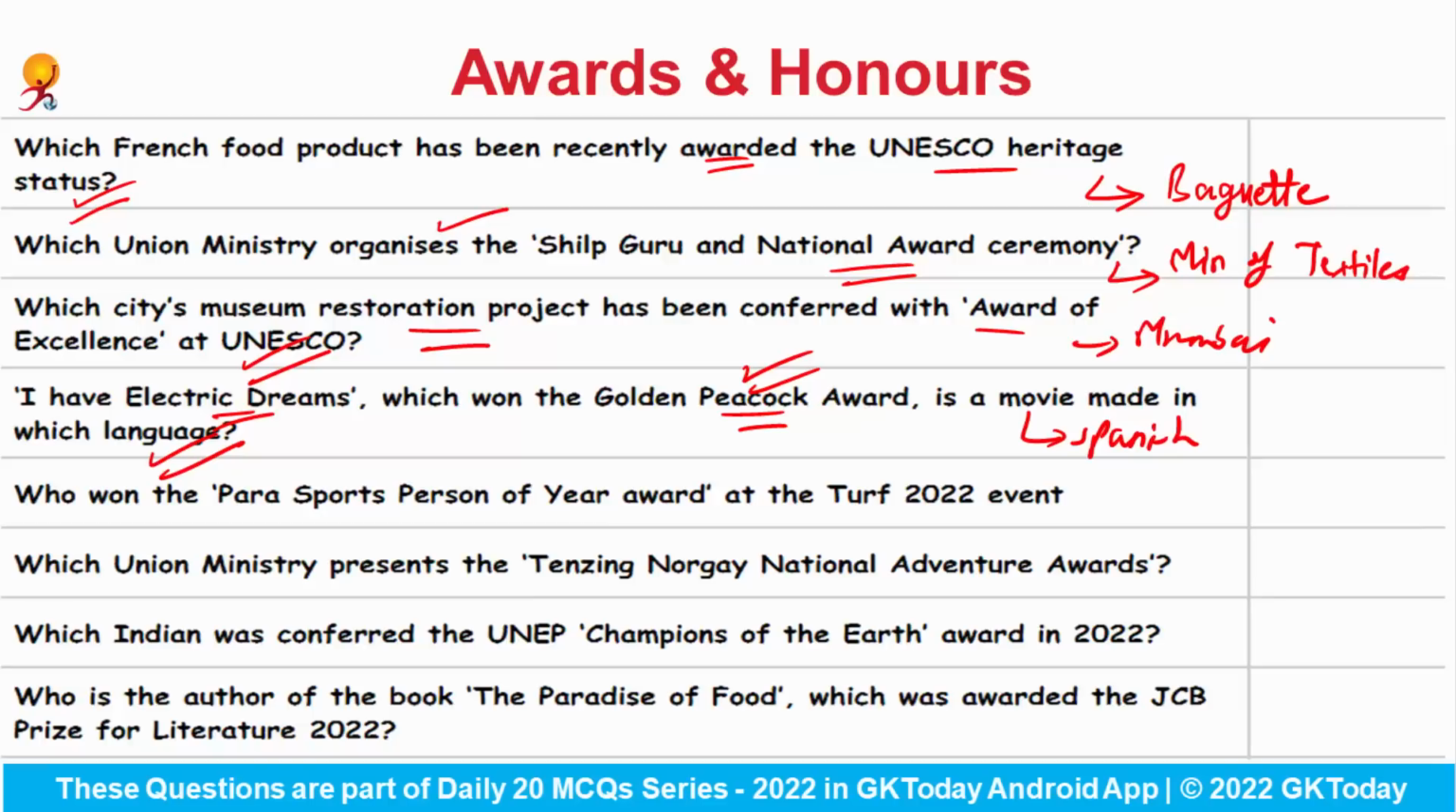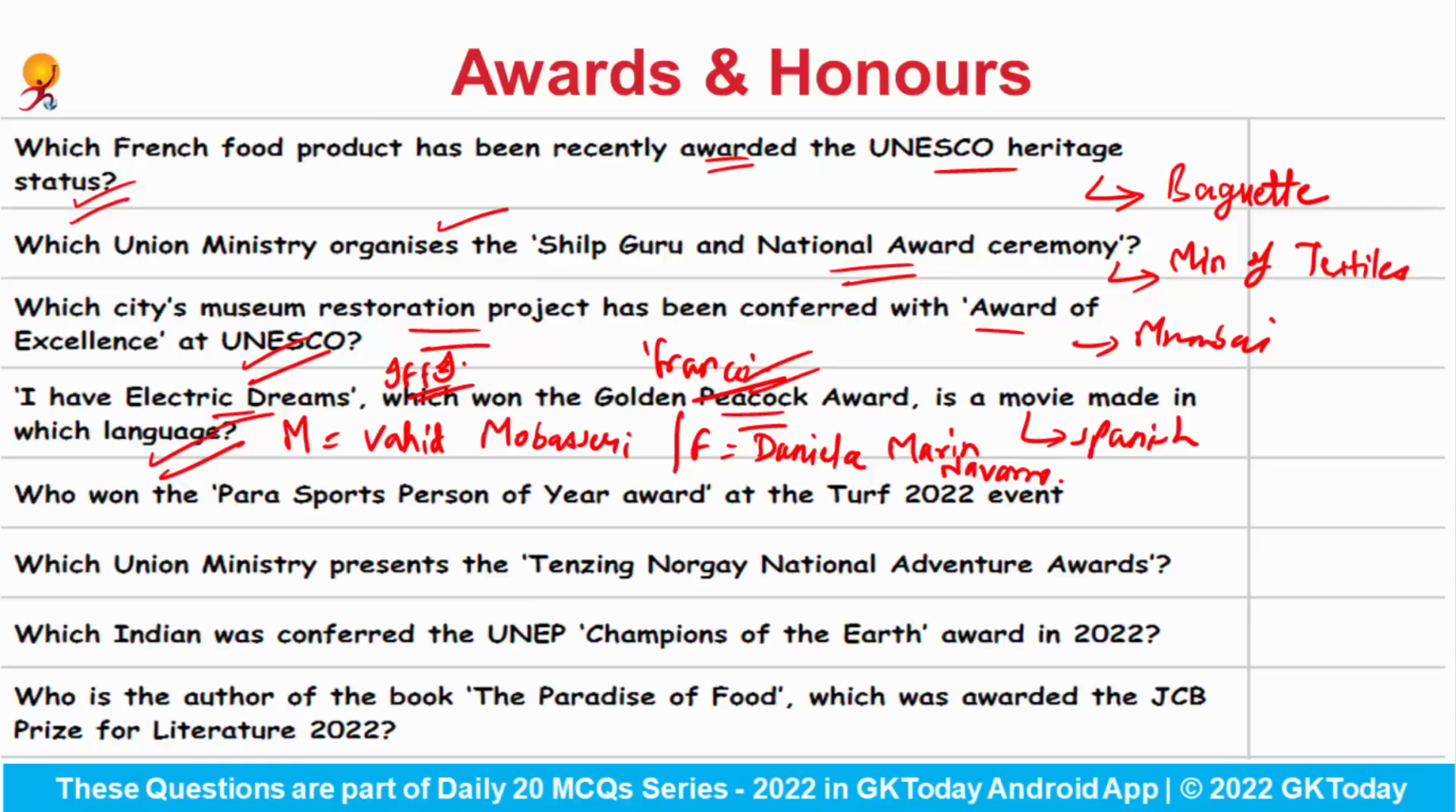Okay. And if we talk about the Silver Peacock for the Best Actor in Male category, it was awarded to Wahid Mobasri. Okay. And in the female category, it was given to Daniela Marin Navarro. Fine. So these awards were presented at the 53rd edition of the International Film Festival of India. Right. And don't forget that the country France was the spotlight country for this event. Who won the Para Sports Person of the Year award at the Turf 2022 event?